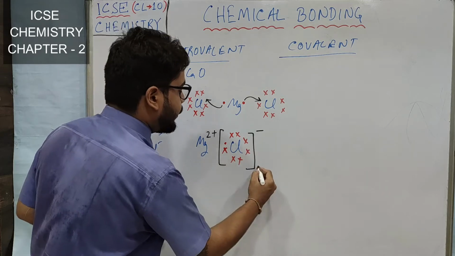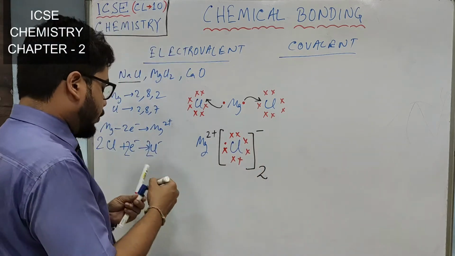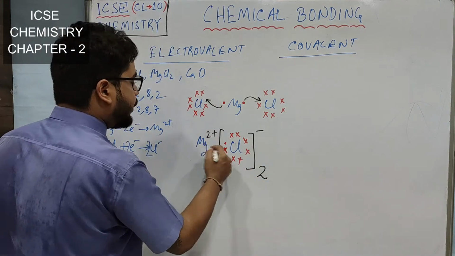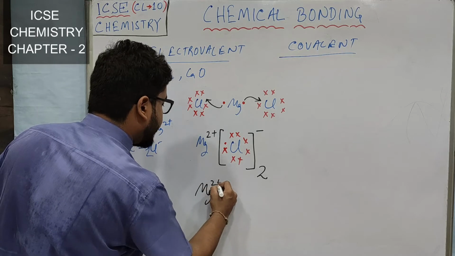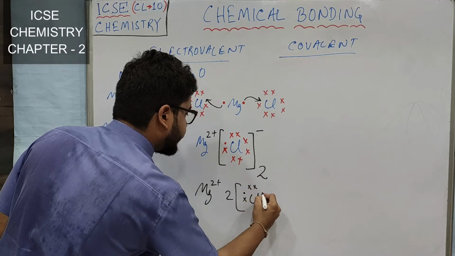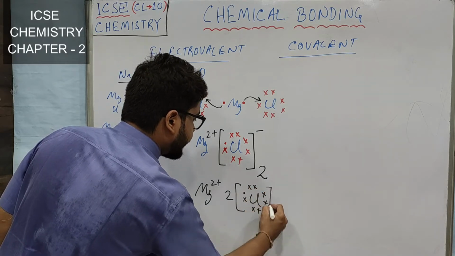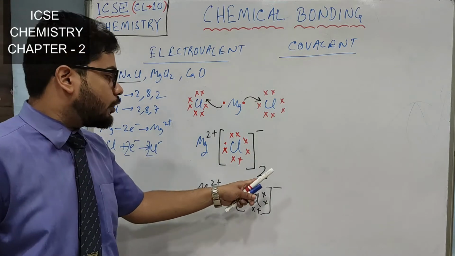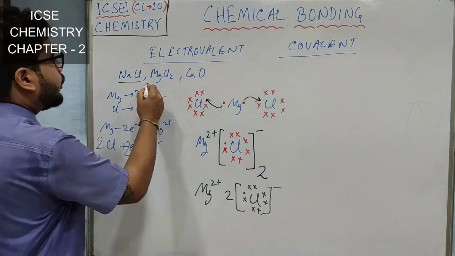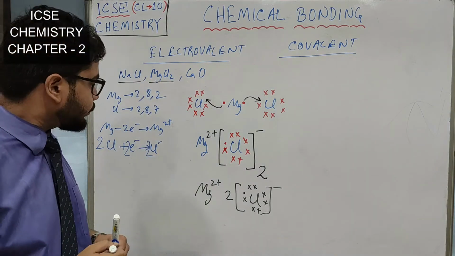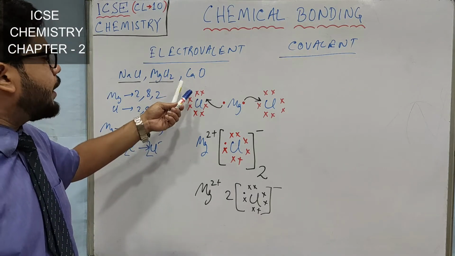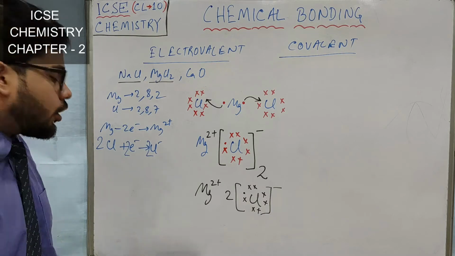You have to give minus here and you can give the 2 here. Now, if anybody wants to say, sir, do we need to give the 2 here only? No. You can give the 2 here also, like in this way. Mg2 plus 2. Here I am writing Cl. Both are correct. You can give the 2 here also, you can give the 2 here also. So I hope you understood the electron dot diagram of MgCl2 as well. Alright. Last but not least, we will now do the electron dot diagram of calcium oxide.